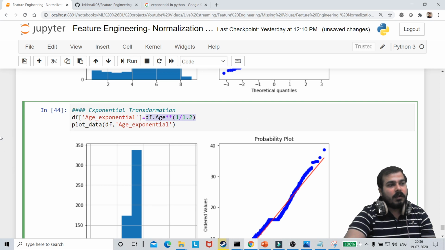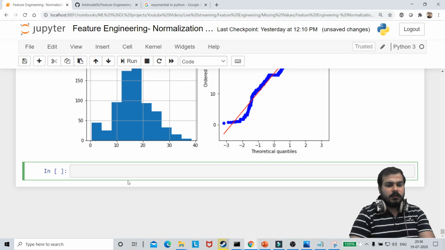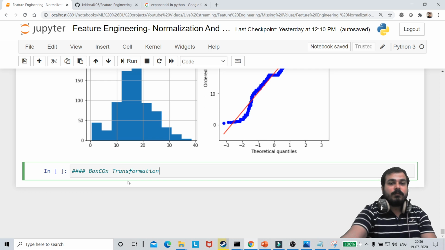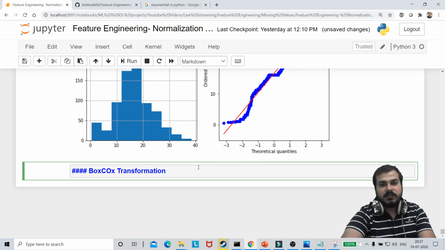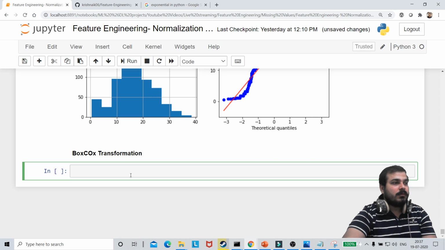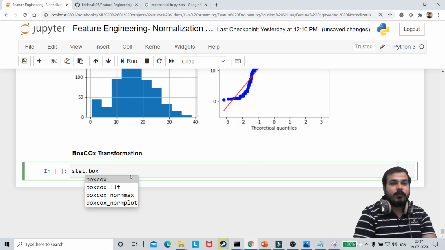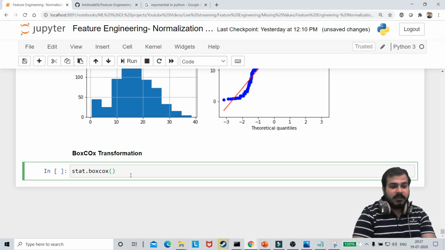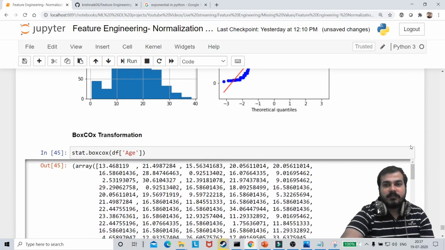Now there is also something called Box-Cox transform. This is probably the last one on the transformation. I'm just going to keep it as a markdown because this is also a very important one. Remember guys, if I write stats dot, the Box-Cox transform is present inside this imported library. Here you have Box-Cox, and inside this you just provide your feature. So I'm just going to say df of age. If I execute this, guys, this gives us some important values.